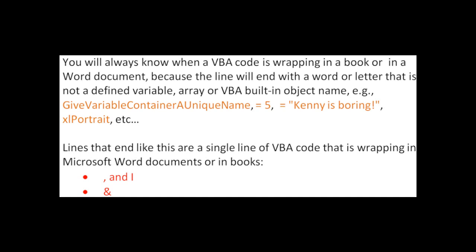Lines that end like this are a single line of VBA code that is wrapping in Microsoft Word documents or in a book. So if you see a line that ends with comma, space, and, space, I, that's not how VBA code lines end. That's part of a wrapping VBA line of code. Or if you see at the very end of the line an ampersand symbol, that shows that it's wrapping, because no VBA code ever ends with an ampersand symbol.